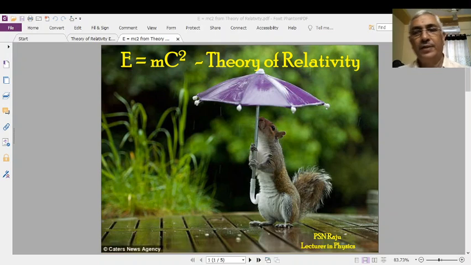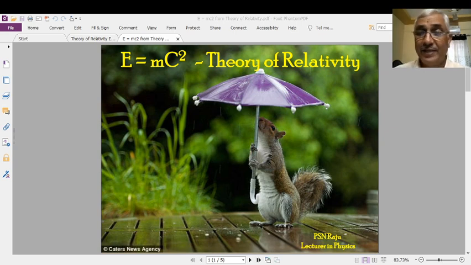In this class, we will discuss two very important topics in the theory of relativity. One is the derivation of E = mc², and the other one is the relativistic relative velocities.